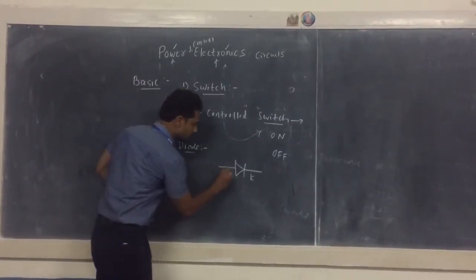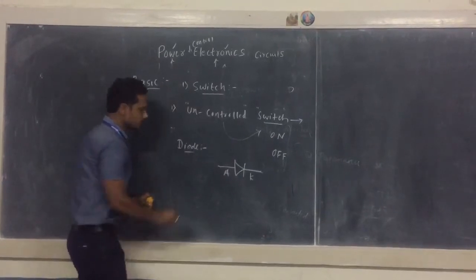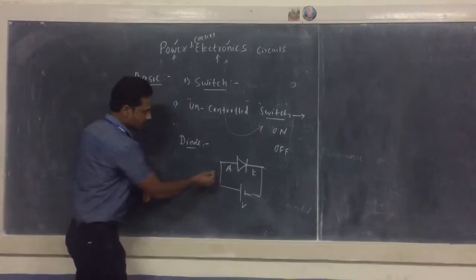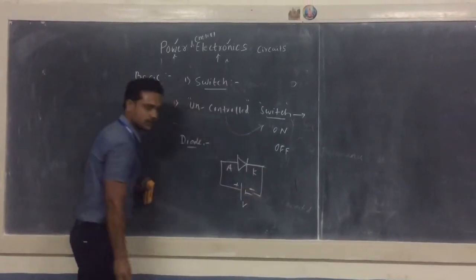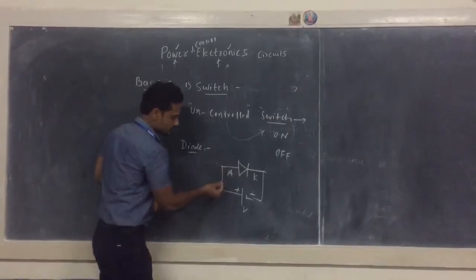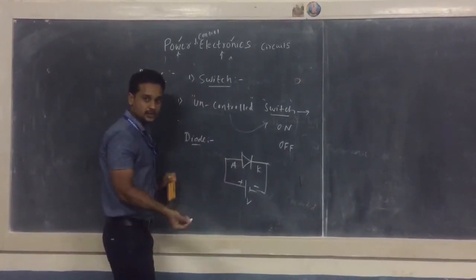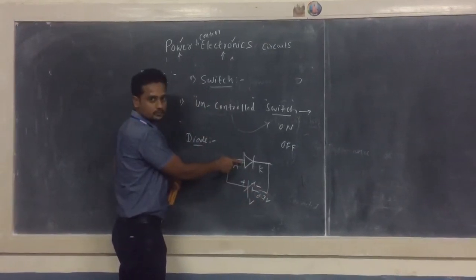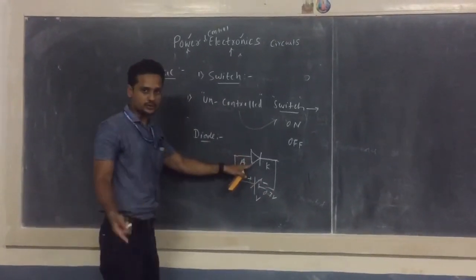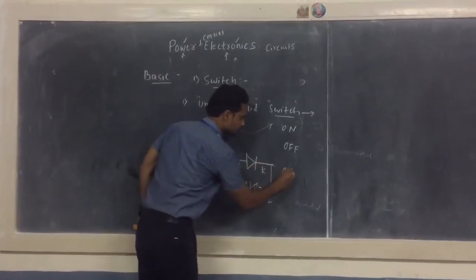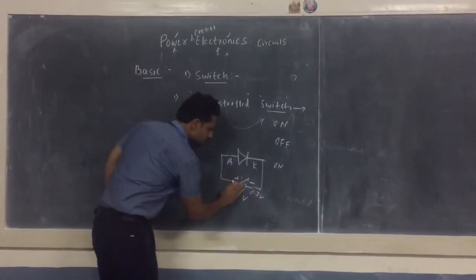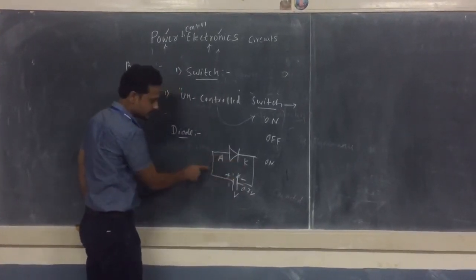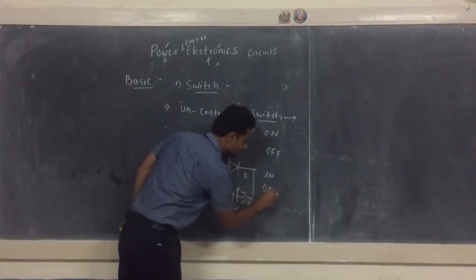Now see here, you know the operation of this diode. If you apply an anode to cathode voltage, let us say you connect a battery so that the anode is more positive with respect to the cathode, then the diode remains in the off state until you increase this voltage up to 0.7 volt, if it is made of silicon. You know the breakdown voltage of silicon is 0.7 volt, then it will be turned on. If you want to turn it off, then this position has to be reversed. The cathode must be more positive with respect to the anode, then this diode will be turned off.